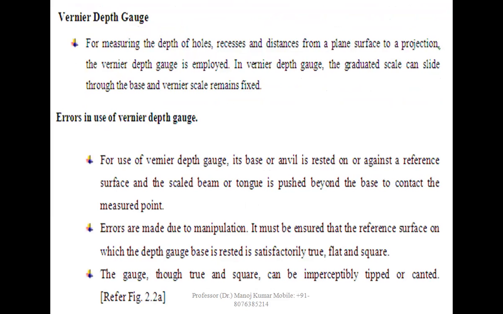For use of the vernier depth gauge, its base or anvil is rested on or against a reference surface and the scaled beam or tongue is pushed beyond the base to contact the measured point. Errors are made due to manipulation. It must be ensured that the reference surface on which the depth gauge base is rested is satisfactorily true, flat, and square. The gauge, though true and square, can be imperceptibly tipped or canted.